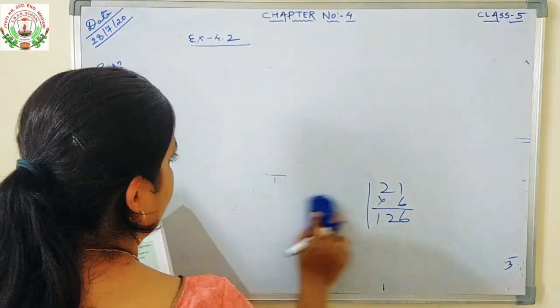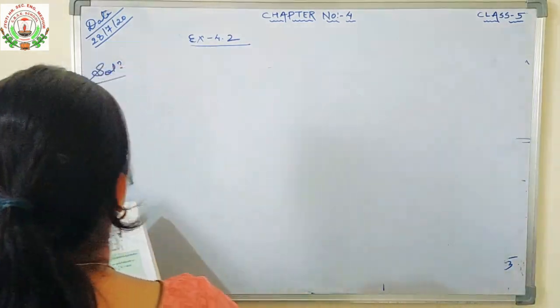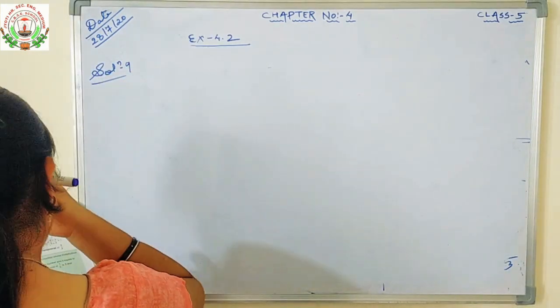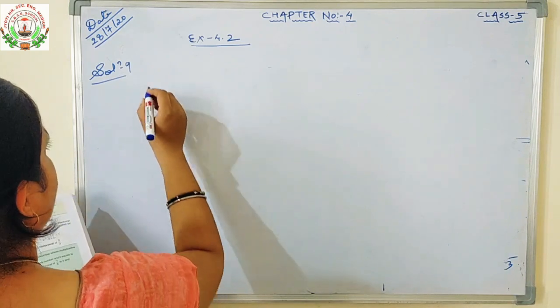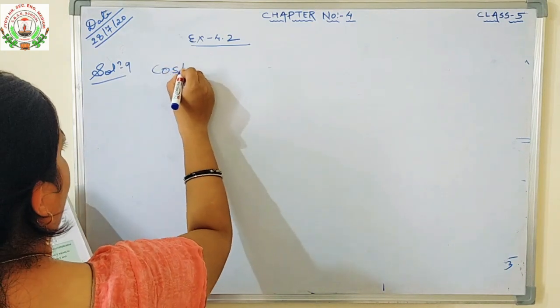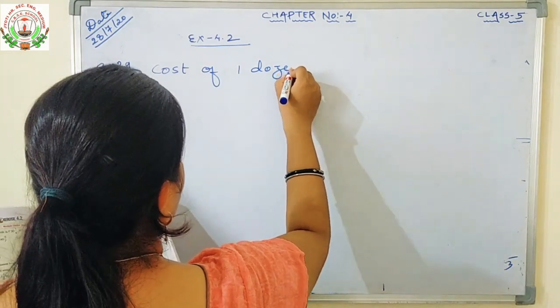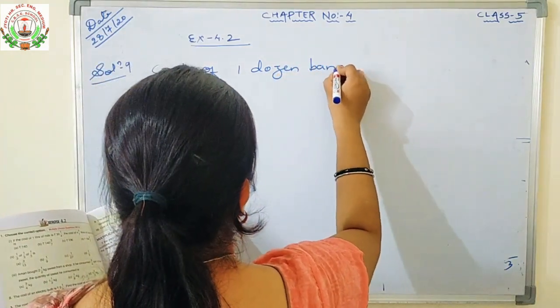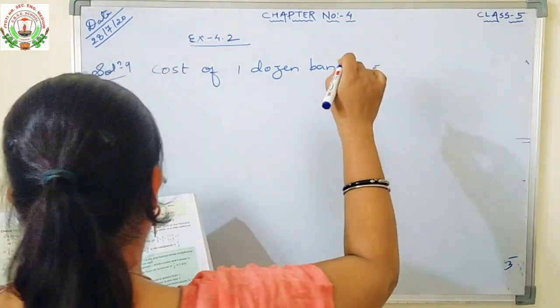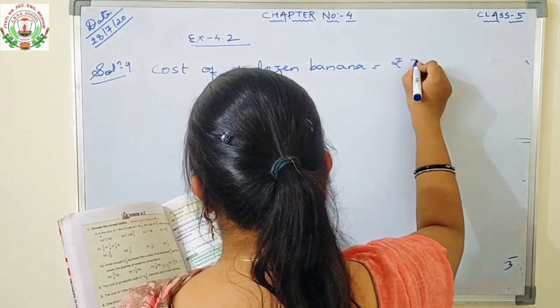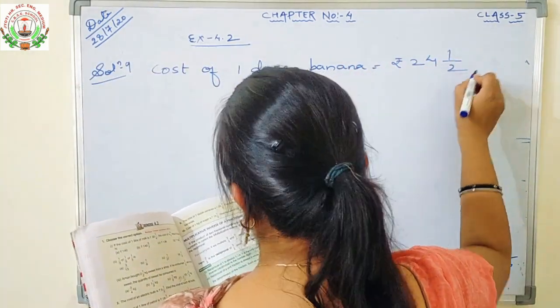What is question number 9? Question number 9 is the cost of 1 dozen bananas. What is the cost of 1 dozen bananas? It is rupees 24 1 upon 2.